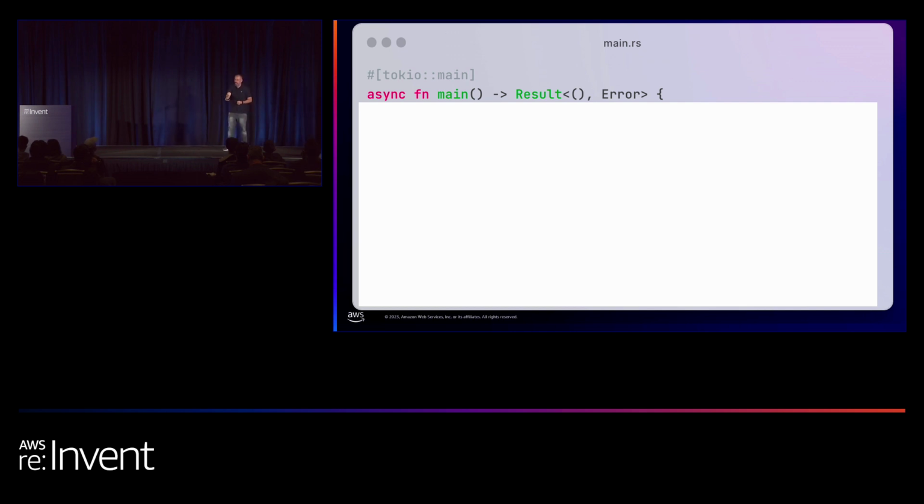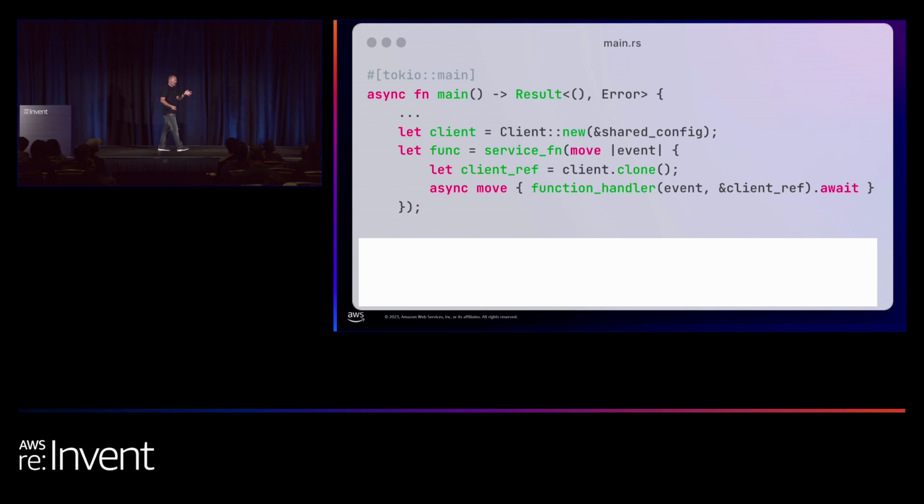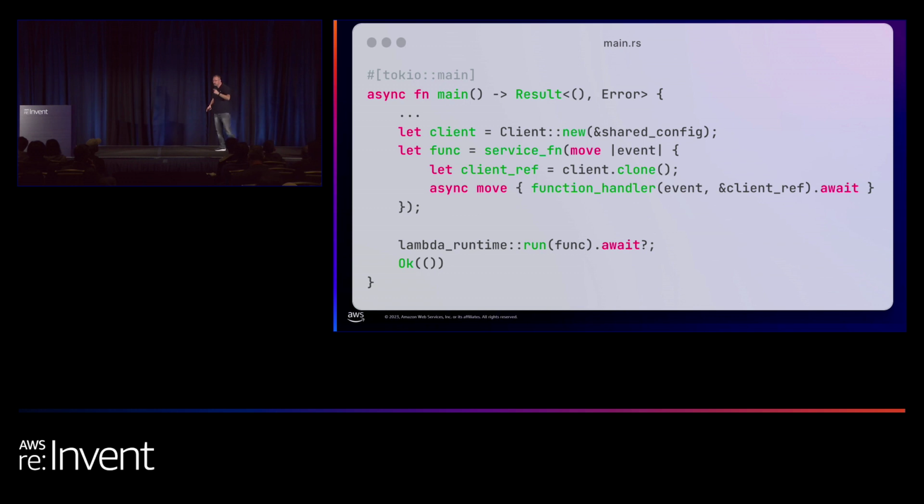So we are defining here an async method in Rust. We are defining clients that we use in our code outside of the handler, again, in order to improve warm start performance. Next, we are wrapping our Rust handler using a closure. And next, we are taking this closure and using the Lambda runtime event loop, very similar to the event loop we saw in Python. So this is the Rust runtime implementation, and it runs our closure. And the magic happens behind the scenes, and you shouldn't really care what happens behind the scenes. So we wrote here the runtime.